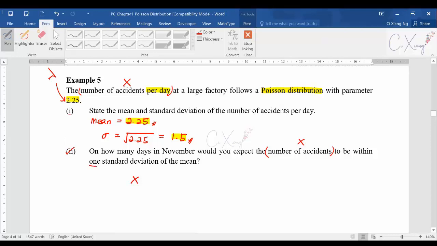Okay, so within one standard deviation of the mean means that mean minus one standard deviation, or mean plus one standard deviation. So this is the meaning of within one standard deviation of the mean. That means the distance between the mean and x should be something like one standard deviation away from the mean.